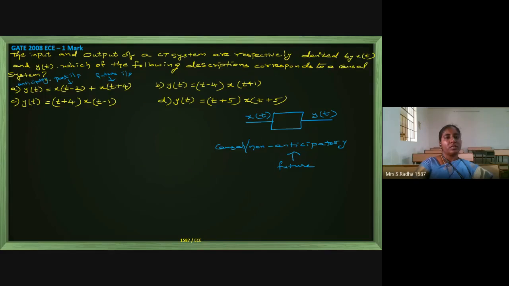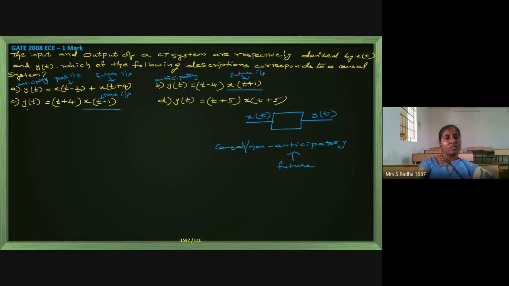Second option, we have to take only the input, and t plus 1 means it is future input. This output is also anticipatory. T minus 4 is just a variable. Wherever input is there, we have to concentrate only on the input. Now option C, t minus 1 means it is past input, but t plus 4 is just a variable. We should check only the input, whether it is past input, present input, or future input.